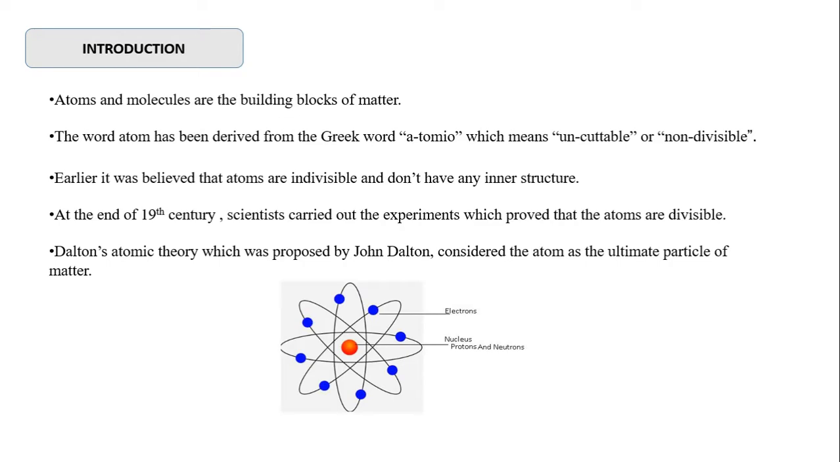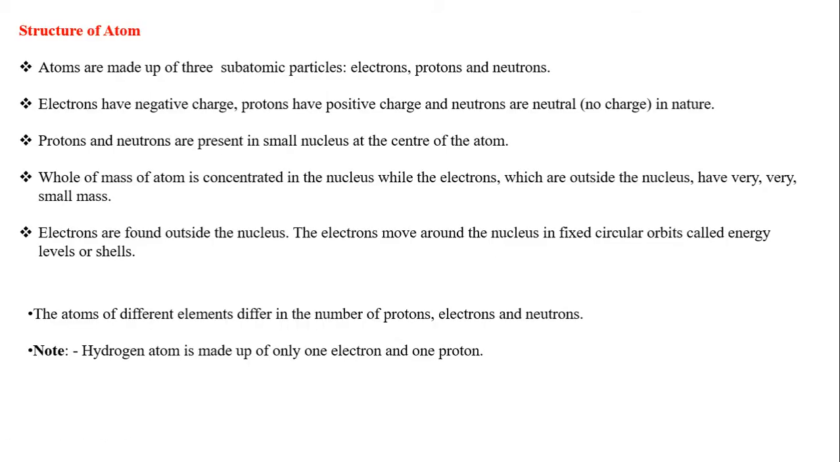The discovery of subatomic particles like electrons, protons and neutrons led to the failure of John Dalton's atomic theory. Later on, various experiments were performed by scientists to know the structure of the atom, how the electrons, protons and neutrons were discovered and how they are arranged inside an atom.